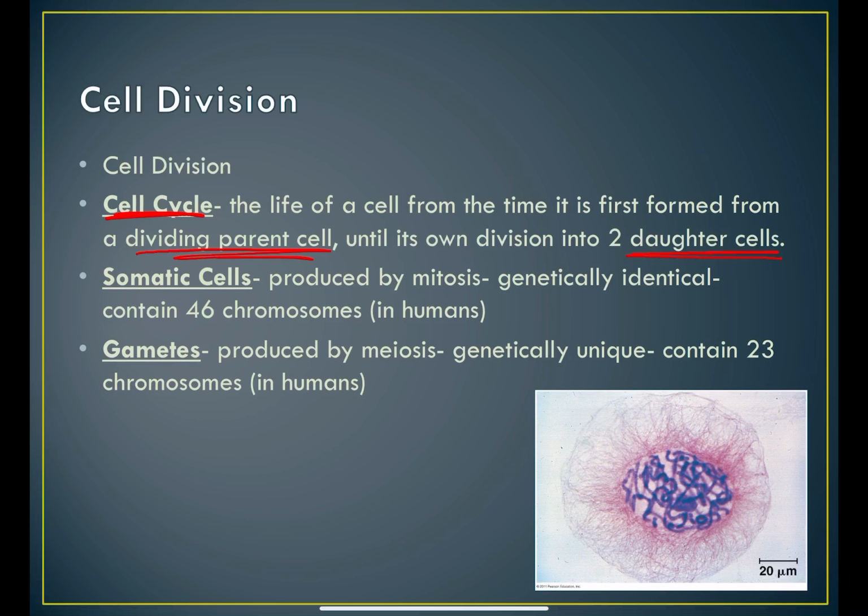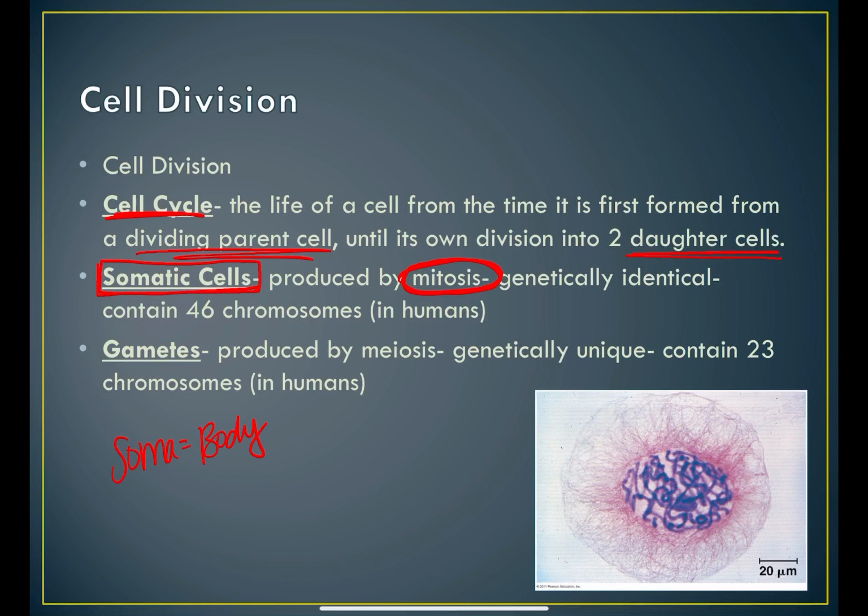So cell division happens in somatic cells. And what somatic cells are, the word soma means body. Okay, so these are body cells. They are non-sex cells. Okay, all the cells in your body, with the exception of sperm or egg, are somatic cells. And these somatic cells are produced by this cell cycle process called mitosis.